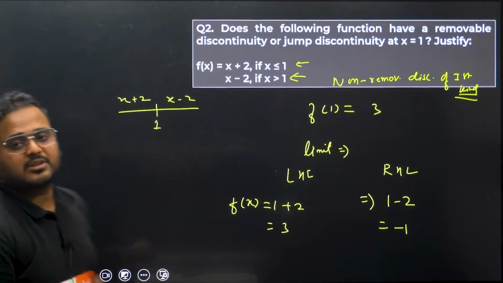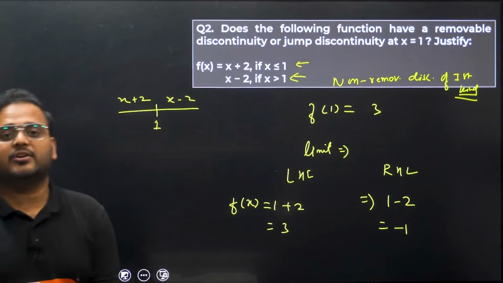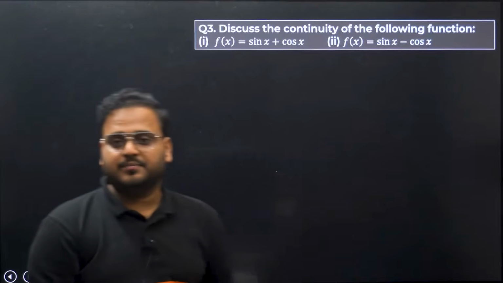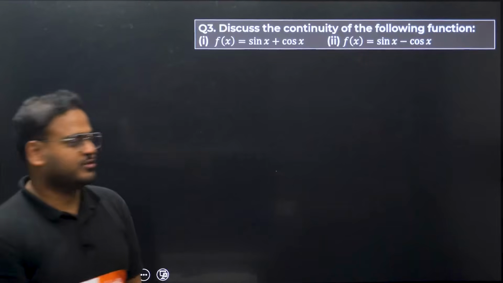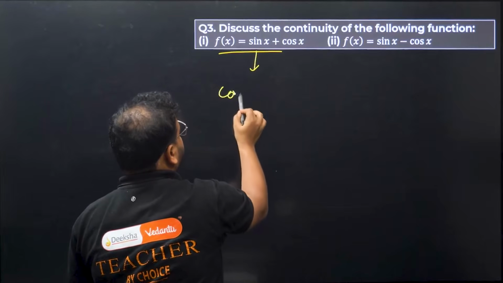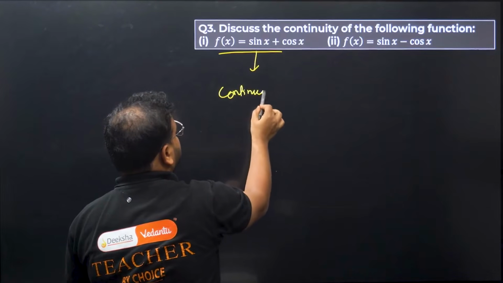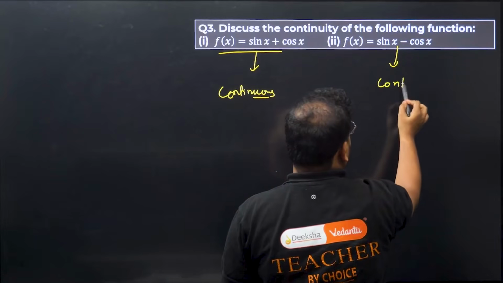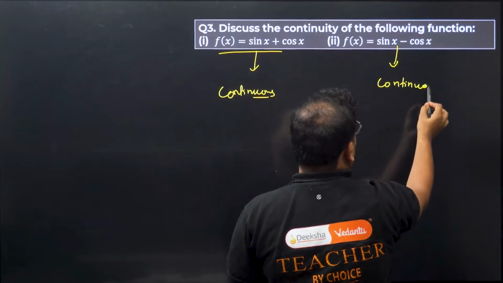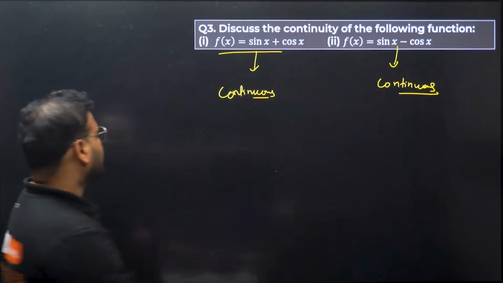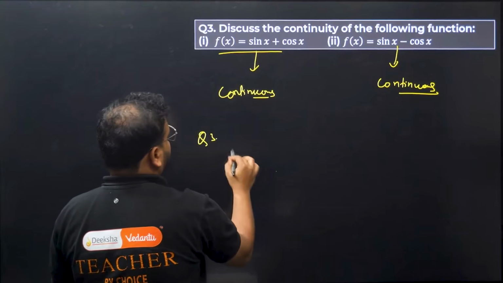Okay, this is clear. Question number 2 is clear. Non-removable discontinuity of type 1 or first kind. Now question number 3. Discuss the continuity of the following function. Yes or no? Continuous, sir. Continuous. Okay, this also is continuous. Tell me why in the comment section. For question number 3, give me the comment.